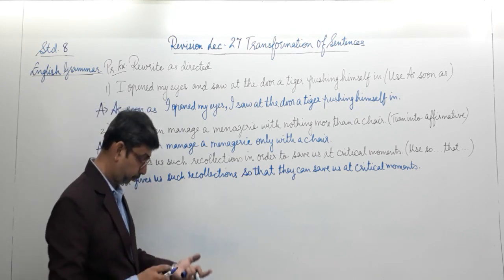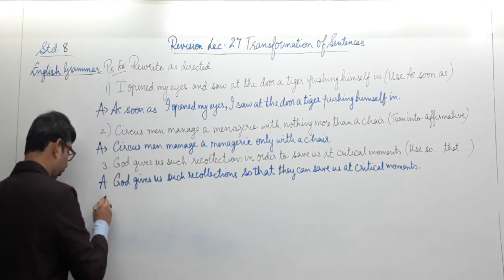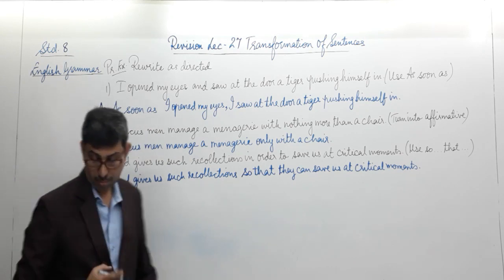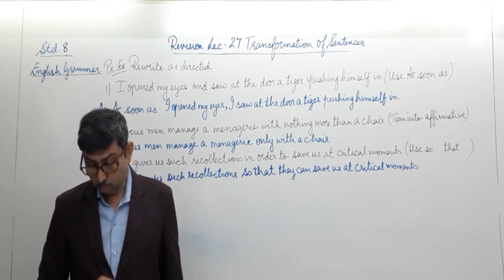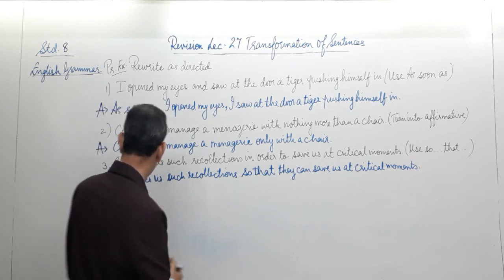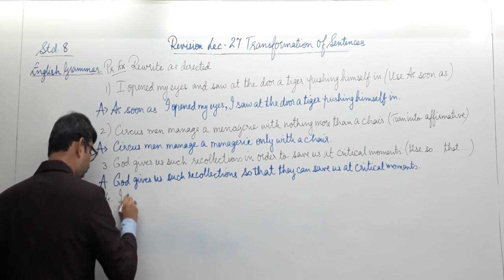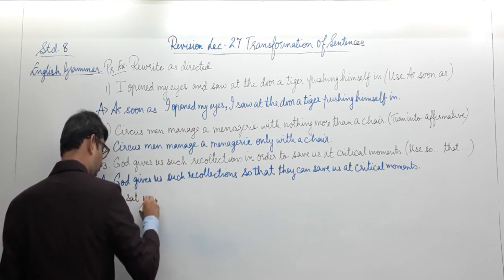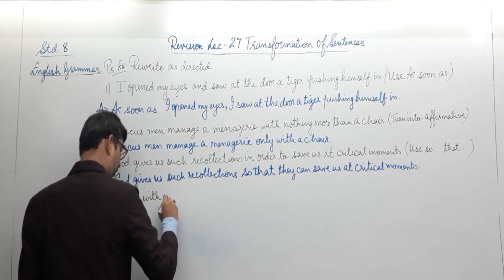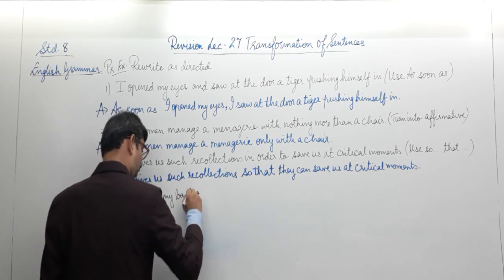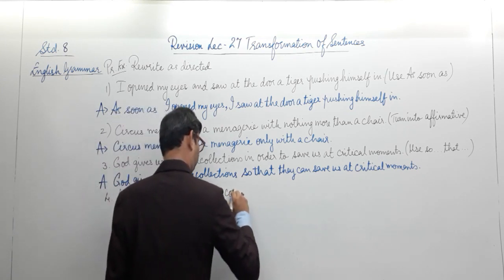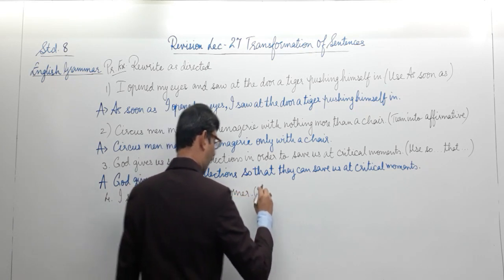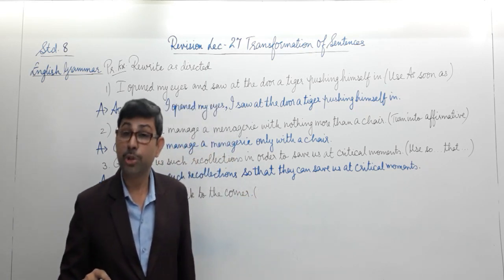Number 4. I sat with my back to the corner. And the instruction is remove with.